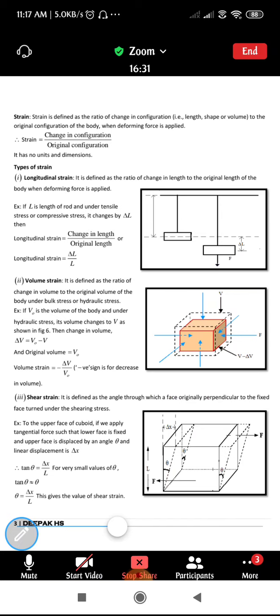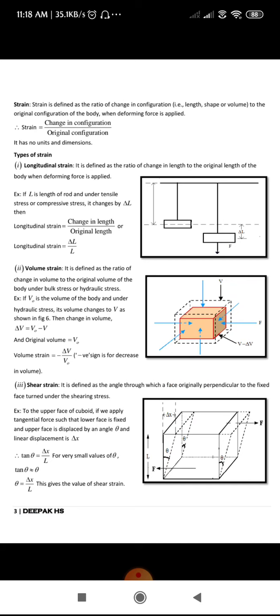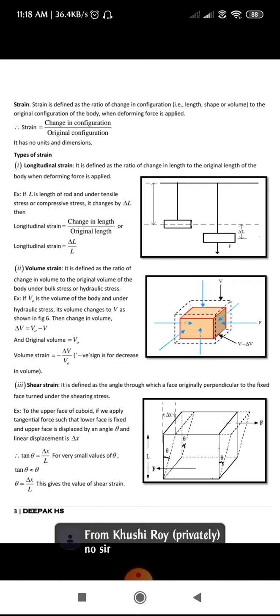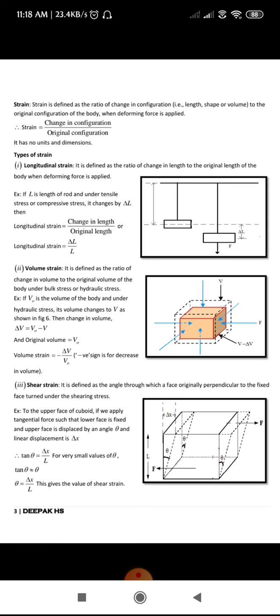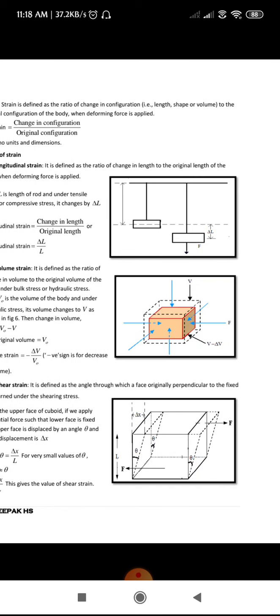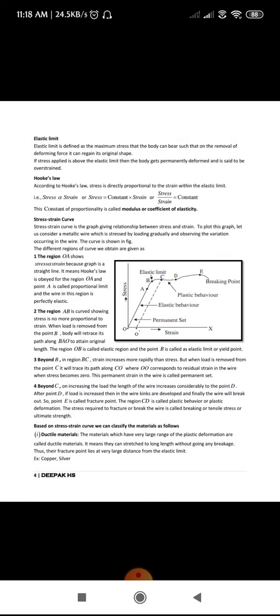Okay, fine. Any doubts, students, regarding this strain? Okay, fine. So next we will move on to elastic limit.